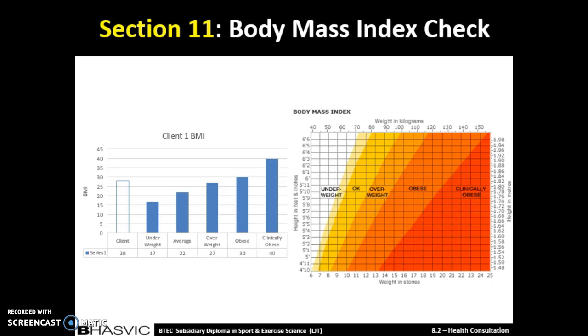Sue's level at 28 is only one more than being overweight, so despite it being worrying that she is overweight, she isn't far off being just below overweight, so therefore it's not as bad as it seems.